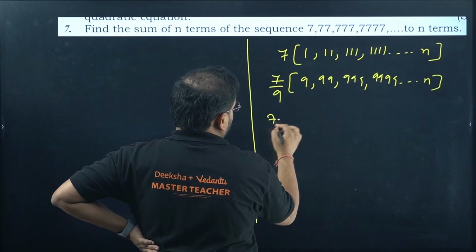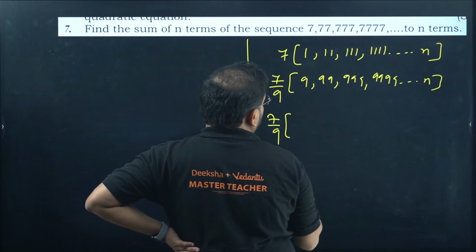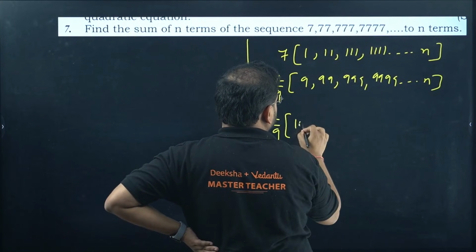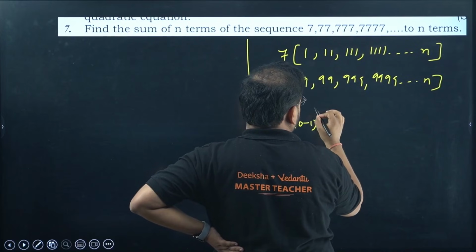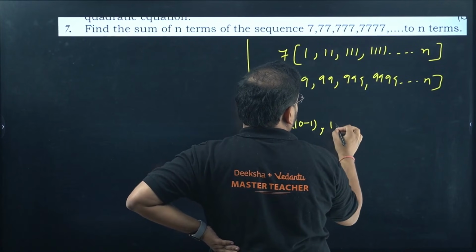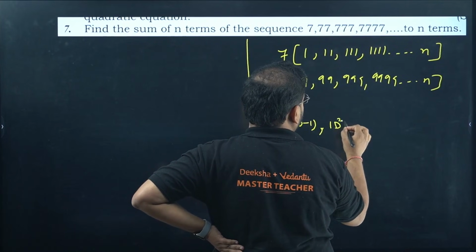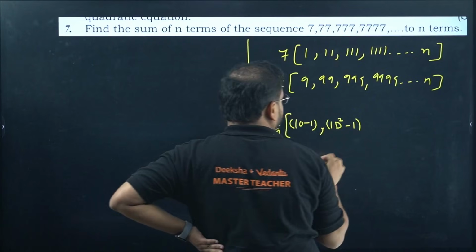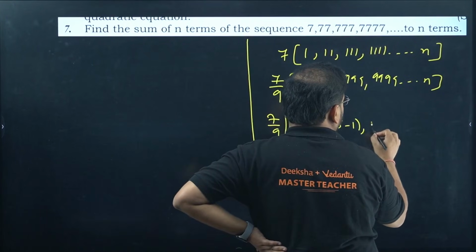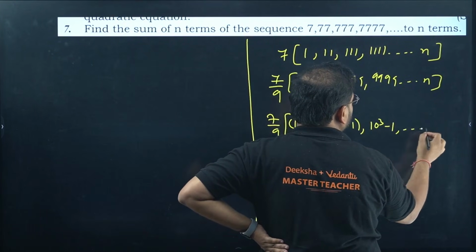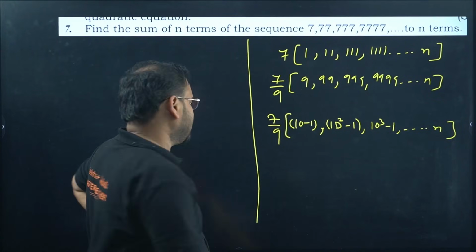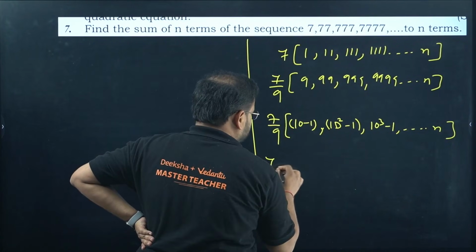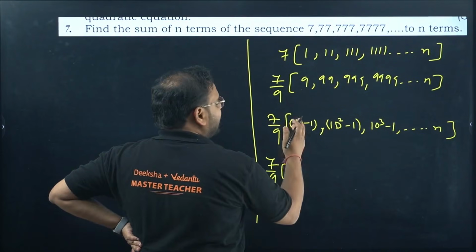Looks good so far. Write 9 as 10 minus 1, 99 as 10 square minus 1, 999 as 10 cube minus 1, and so on till n terms. This will become 10 power 4 minus 1. Now we'll start adding the like terms together.